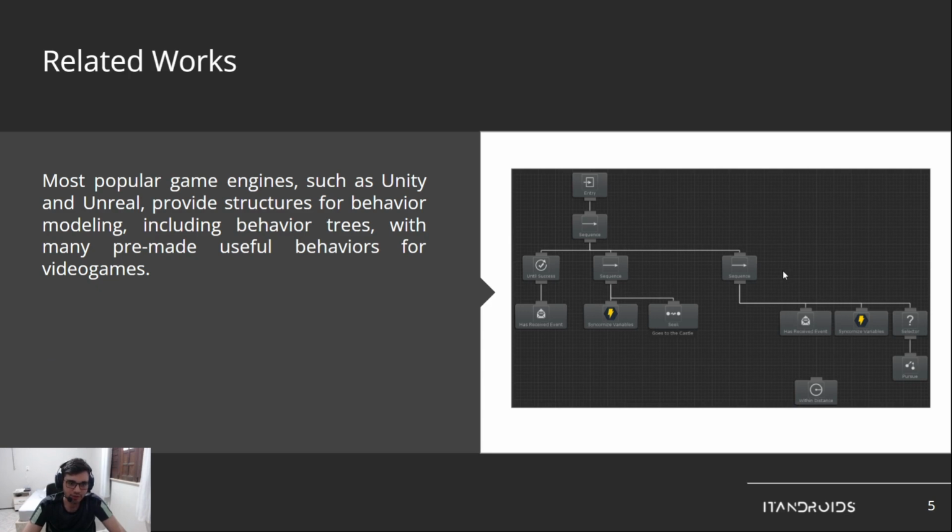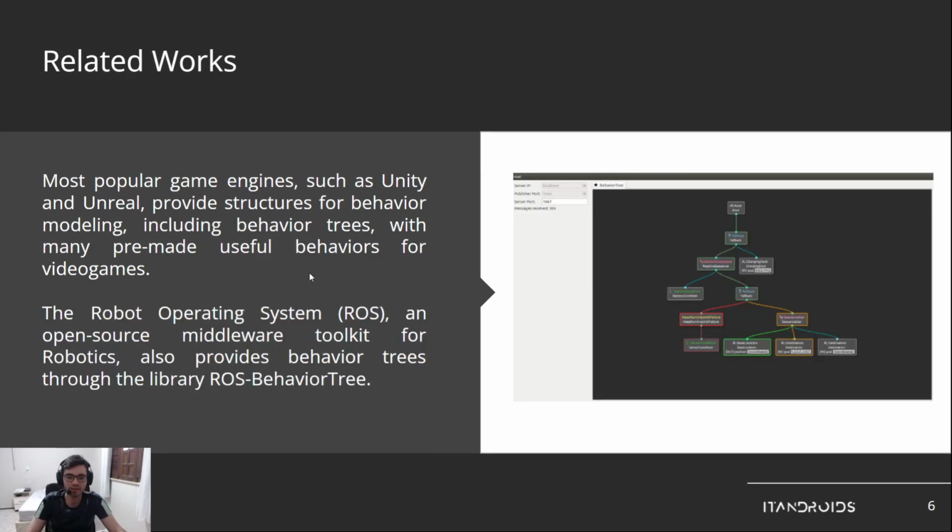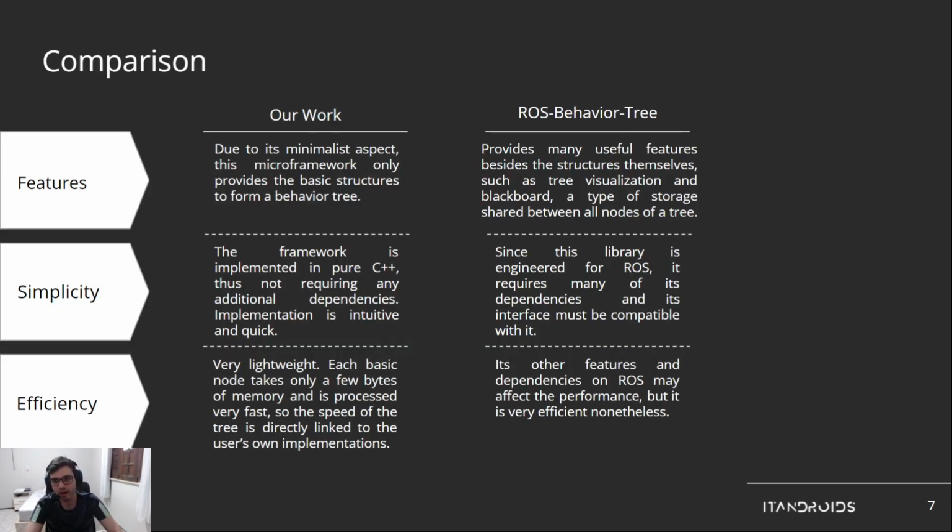Here I talk about some related works. For example, in the video game industry, behavior trees are very important to model AI of video games. So most of game engines such as Unity and Unreal, they provide structures for behavior modeling, and many of them are based on behavior trees. In robotics, we have a ROS-based library. ROS is a very popular middleware toolkit for robotics, and ROS Behavior Tree provides a behavior tree structure for ROS. Here we make a comparison between our work and ROS Behavior Tree.